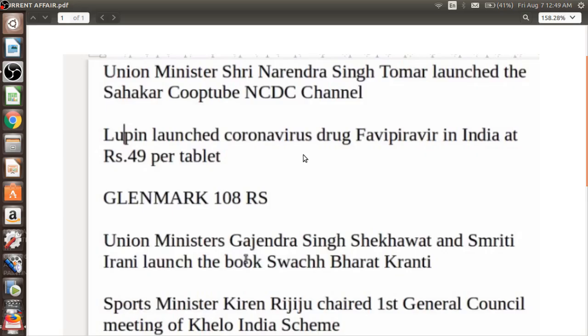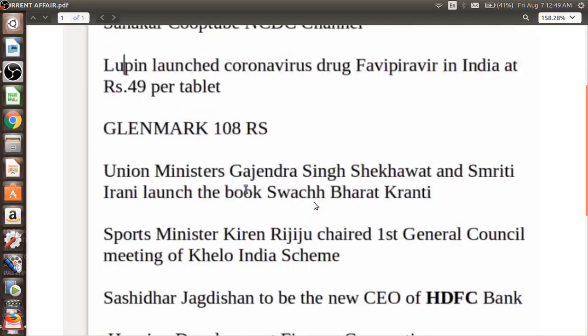Union Minister Gajendra Singh Shekhawat and Smriti Irani launched the book Swachh Bharat Kranti. Okay, I would like to inform you that in 2014 में स्वच्छ भारत अभियान, that is your mission, चालू हुआ था, जिसमें हमने साफ सफाई, गंगा जी की साफ सफाई और अपने घर के आसपास सब चीज़ों, हर जगह को साफ सफाई से रिलेटेड ये अभियान था. And that was written in a book, Bharat Swachhta Abhiyan, in English. And this book, Swachh Bharat Kranti, is just the Hindi version of that English book.